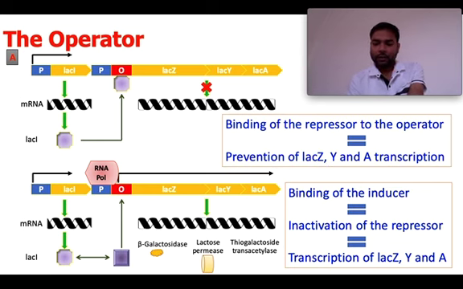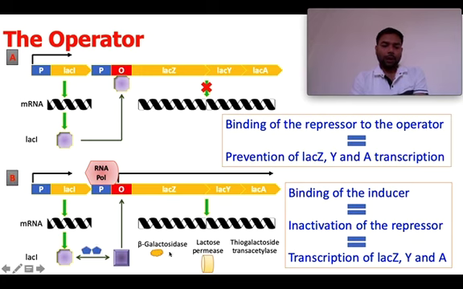Okay, then we have the second condition where we have inducer, that is lactose. So what effect does lactose have on the system? The lactose has the affinity to bind with the lactose repressor, that is lac I. So when this lactose binds with the repressor protein, allosterically it changes its configuration, it changes its shape, you can say.